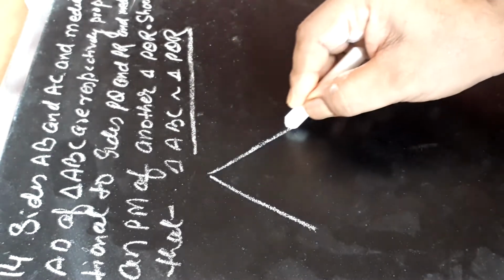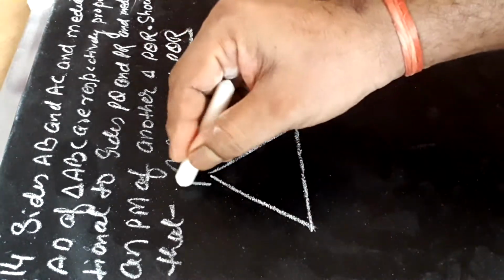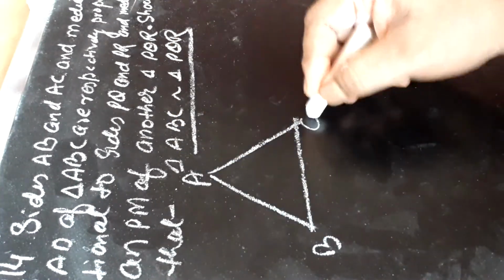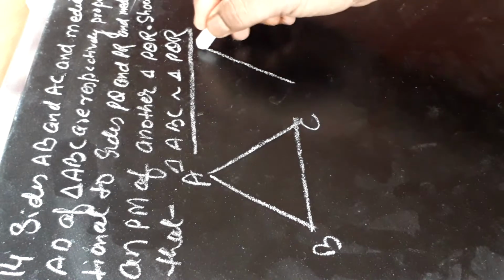This is triangle ABC and here is another triangle PQR.